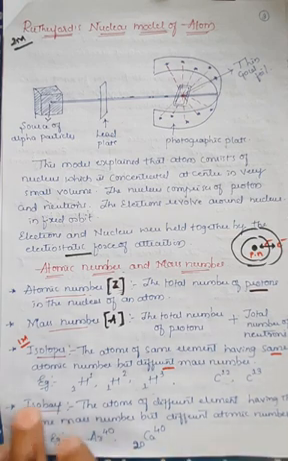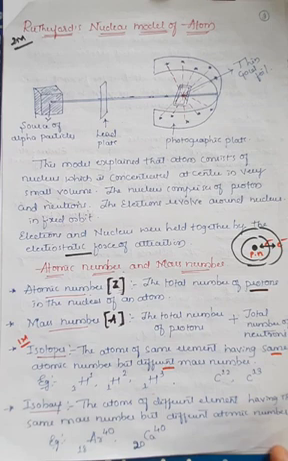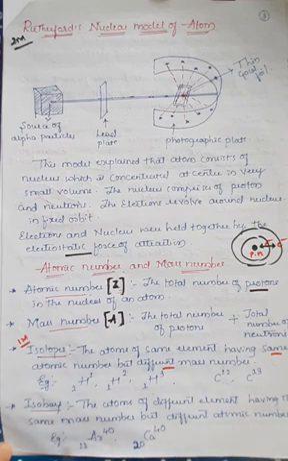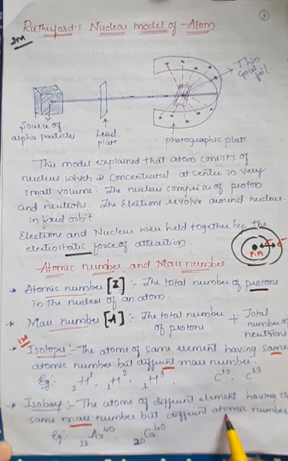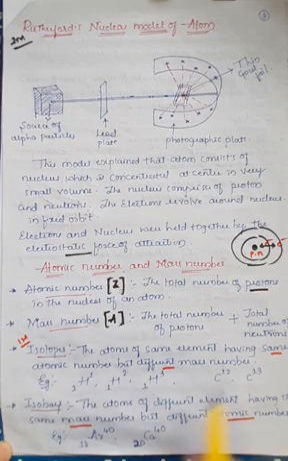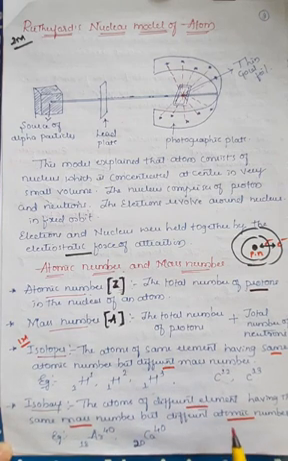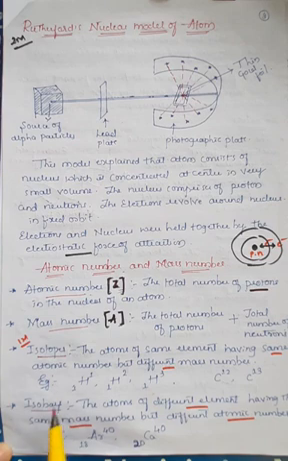The next important definition is isobars. Isobars are the atoms of different elements having the same mass number but different atomic number. That is the reverse: whenever the atomic number is the same and the mass number is different, it is called an isotope. But for isobars, these are two different elements, the atoms of different elements. In the case of isotopes, we are talking about the same element. So isobars are the atoms of different elements having the same mass number, but the atomic number is different.